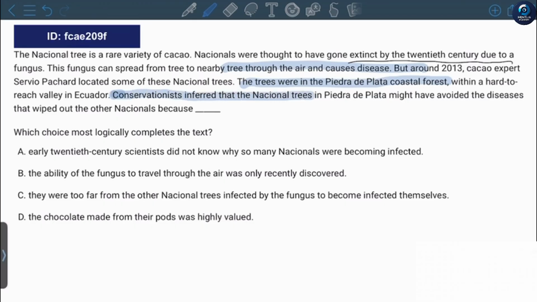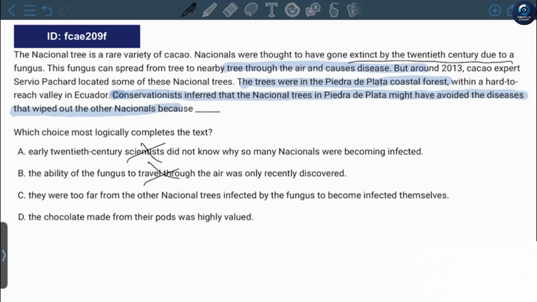Conservationists informed that national trees in Piedra de Plata might have avoided the diseases that wiped out other trees because... "Early 20th century scientists didn't know why so many nationals were becoming infected." It wouldn't help them to survive the disease. "The ability of the fungus to travel through air was only recently discovered." Even if it was recently discovered, before the discovery, they still could travel through air and infect other trees. So answer B is also wrong.